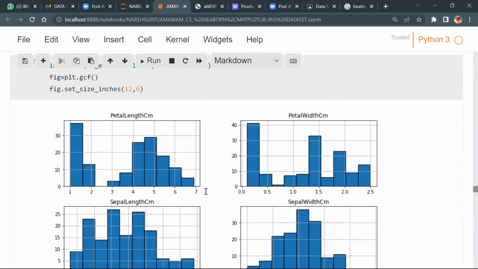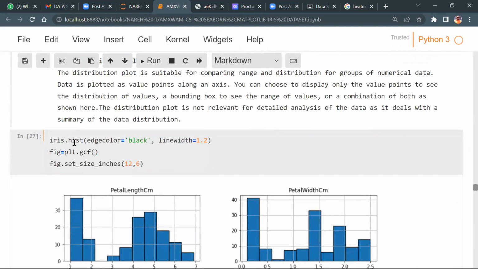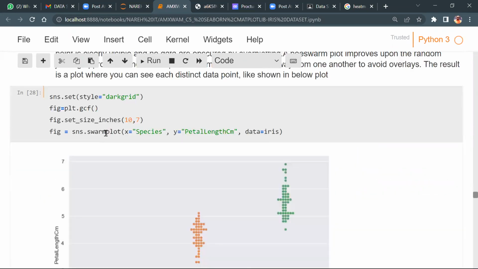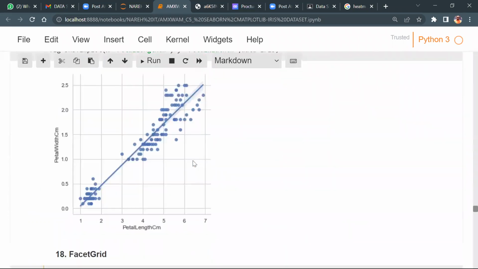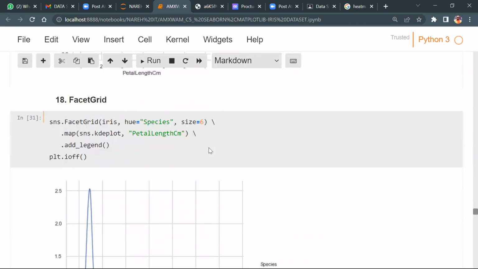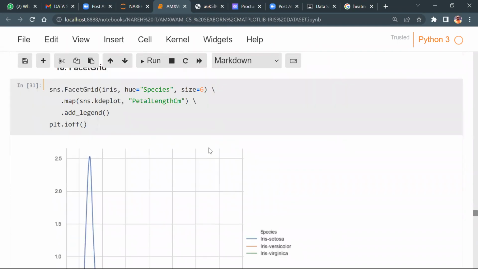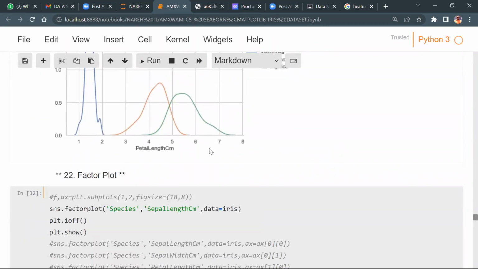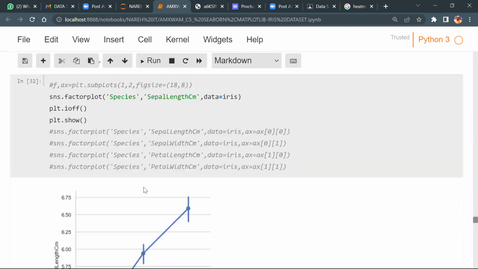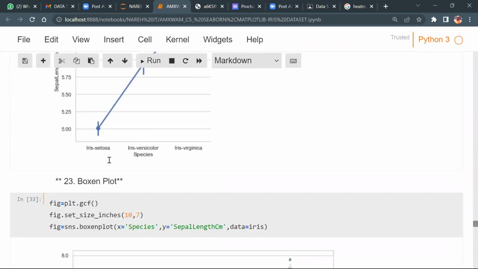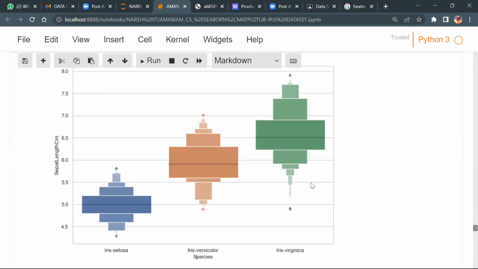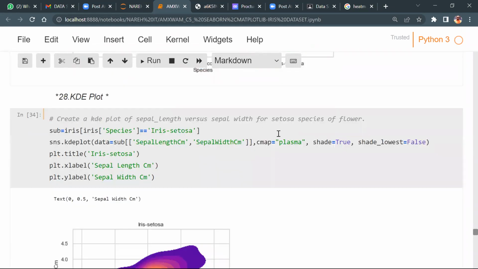Now distribution plots, you know this one, okay? Histogram and swarm plot. And this looks like a swarm plot. LM plot, what is meant by linear model? You know what is positive correlation, what is negative correlation? And we're going to discuss more correlations in future classes, guys. Factor plots, this is called factor plots and all those things. Box plot, right? See, such nice visualizations we're going to get, right?